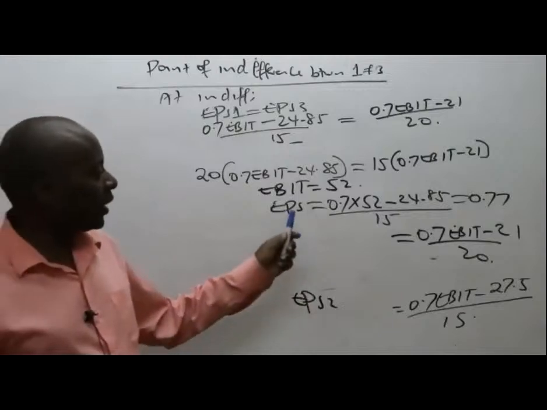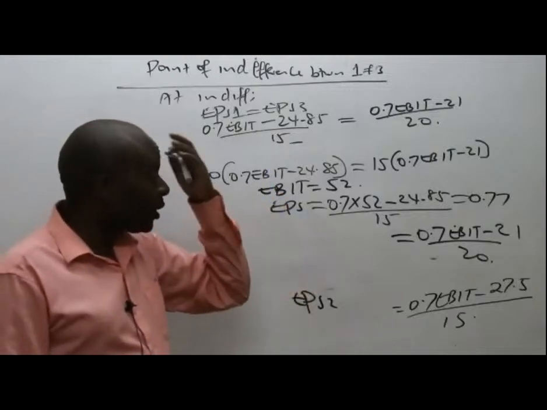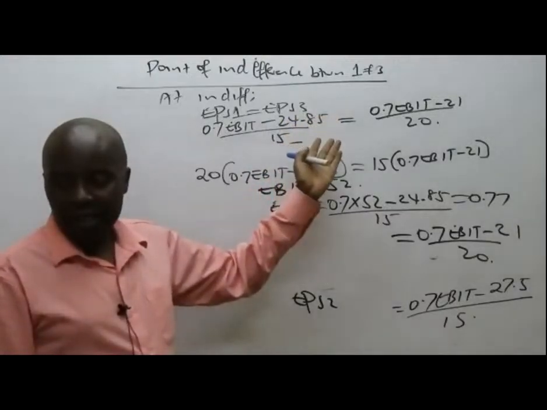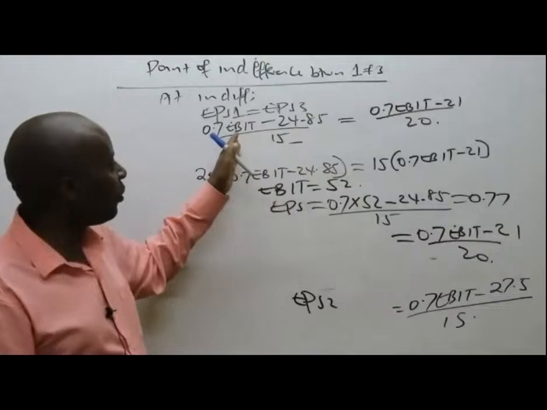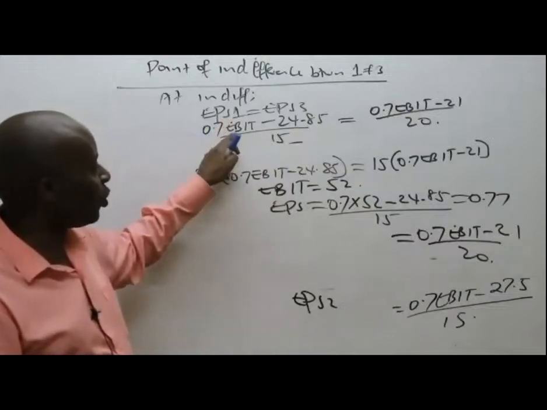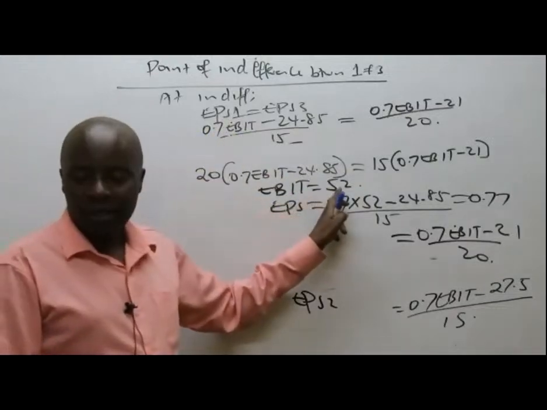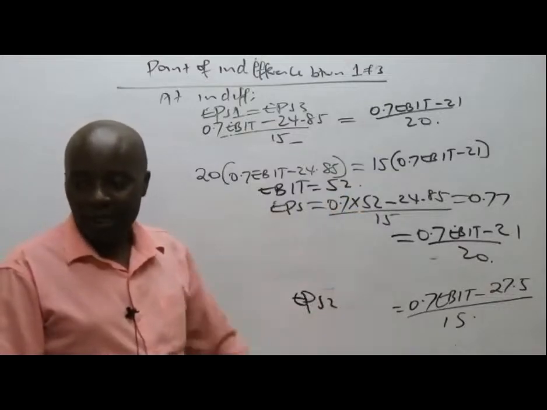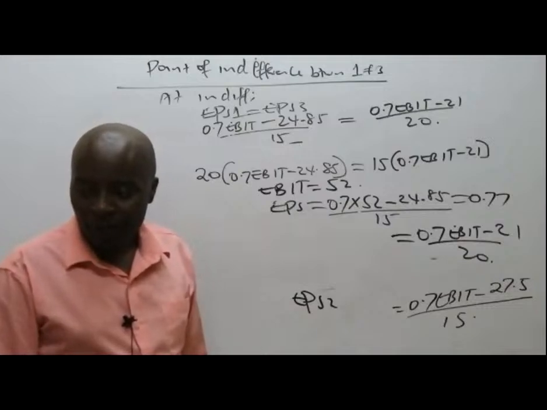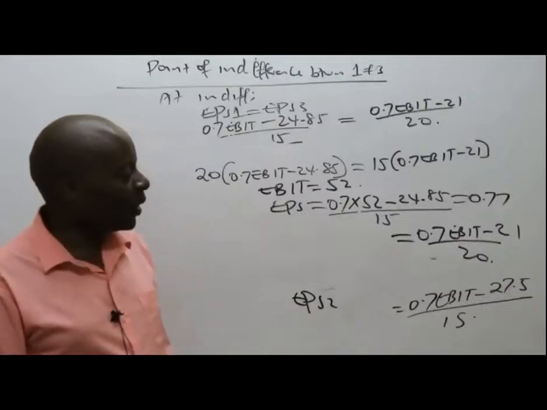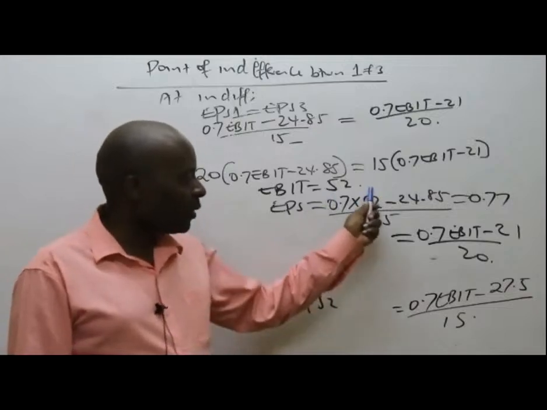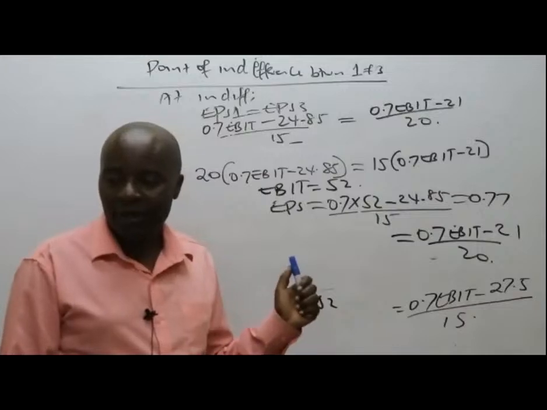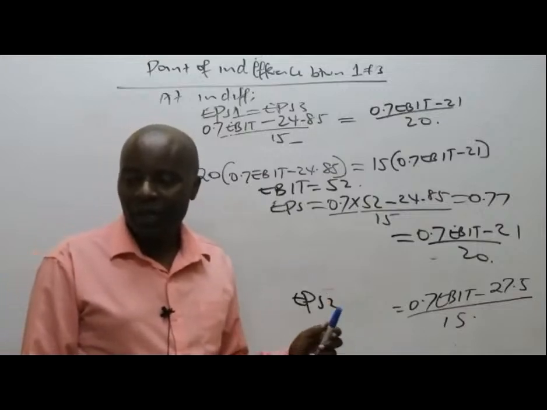The 0.77. You take any of the two EPS equations, and then of course you know EBIT is 52. So once you put here 0.7 times 52 minus 24.85 divided by 15, you will get that 0.77. Please remember, thank you very much.